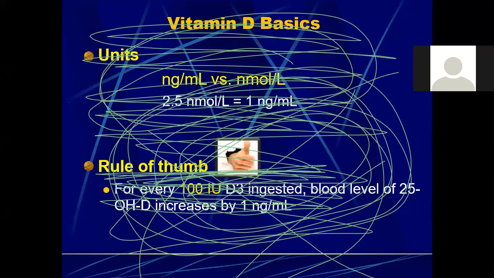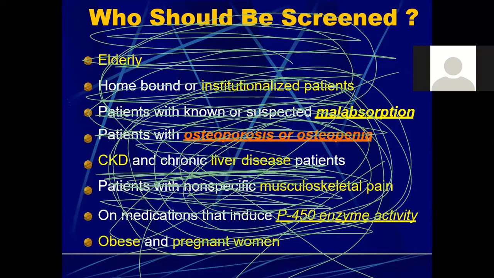And the rule of thumb is that for every 100 international units of vitamin D3 ingested, the blood level of 2,5-hydroxy vitamin D increases by 1 nanogram per ml. So if someone has ingested 100 international units per oral, the level of vitamin D is going to rise by 1 nanogram per ml.